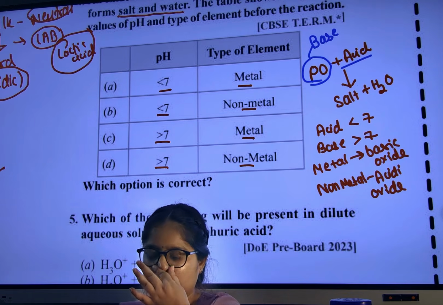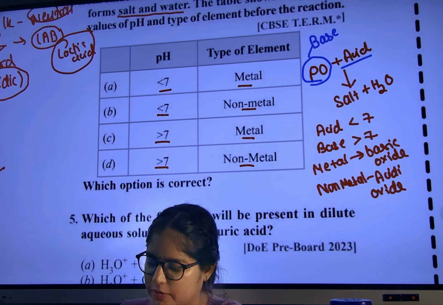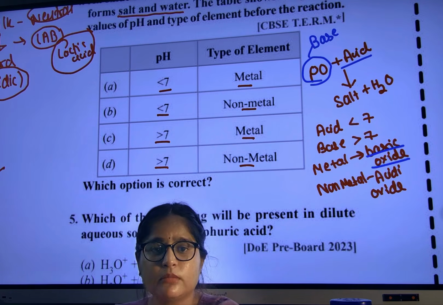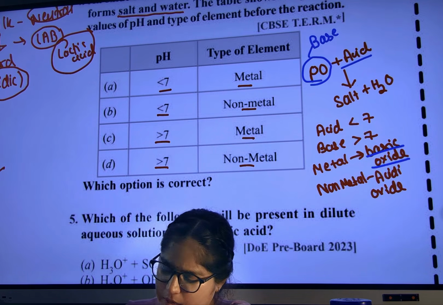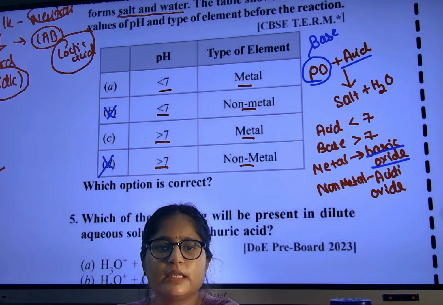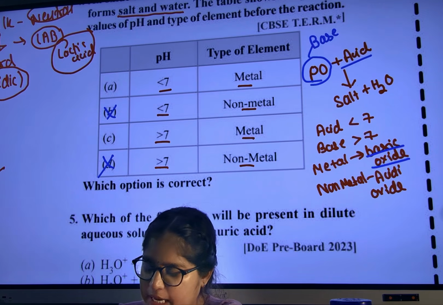So who will form basic oxide? Tell me fast. Metal or non-metal? Metal will form basic oxide. So B and non-metal are wrong. Are you able to understand? Okay. So who will form basic oxide?